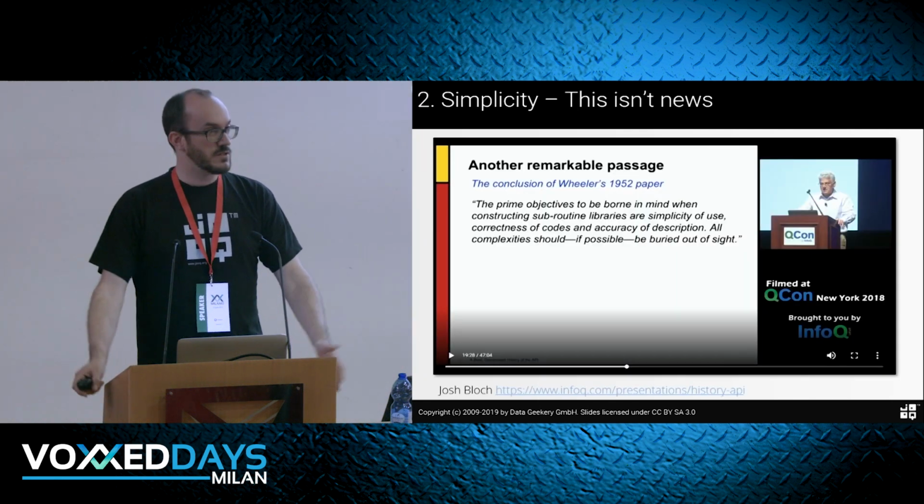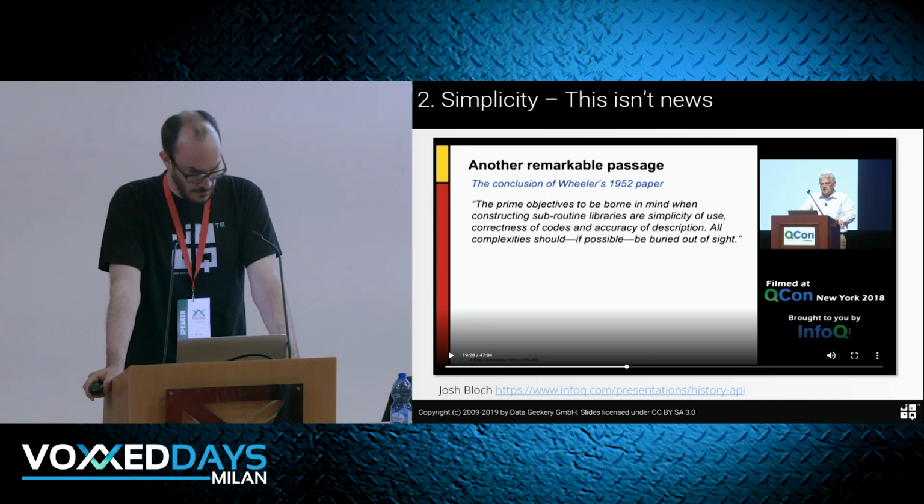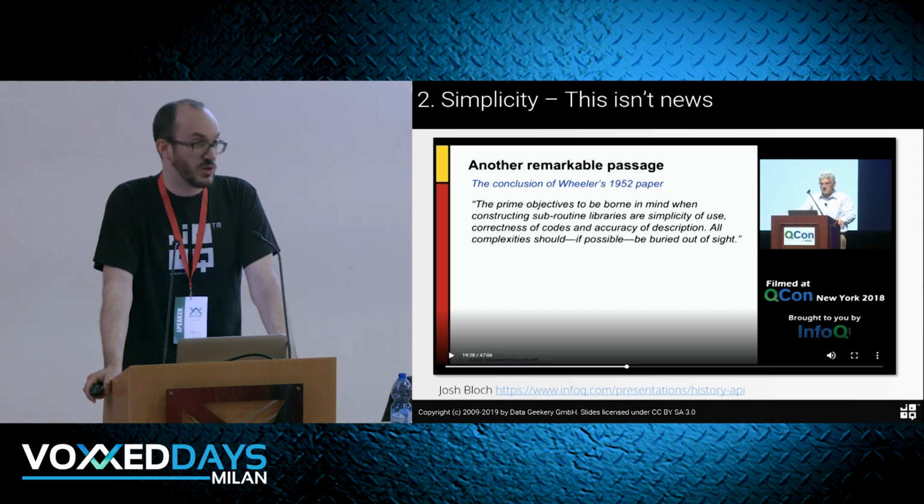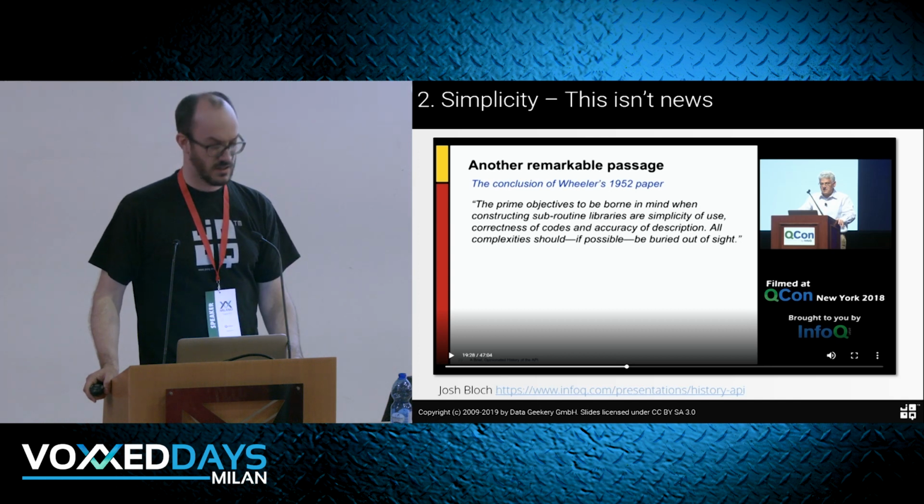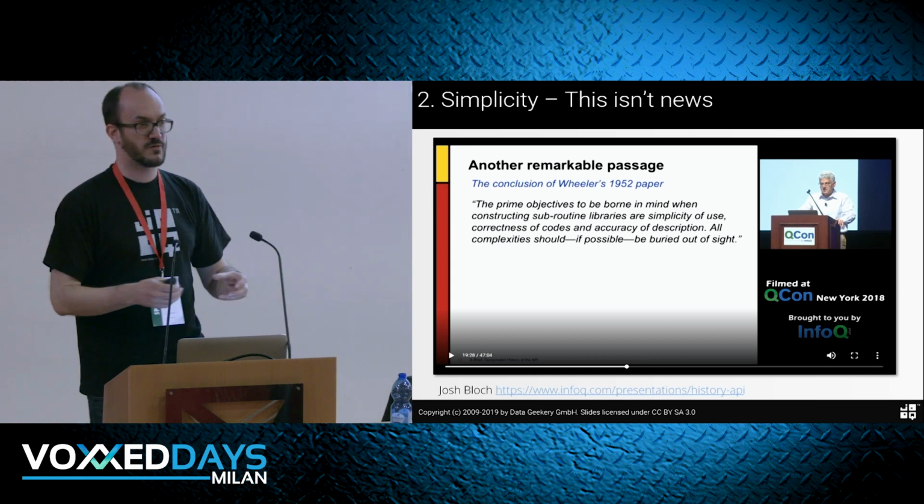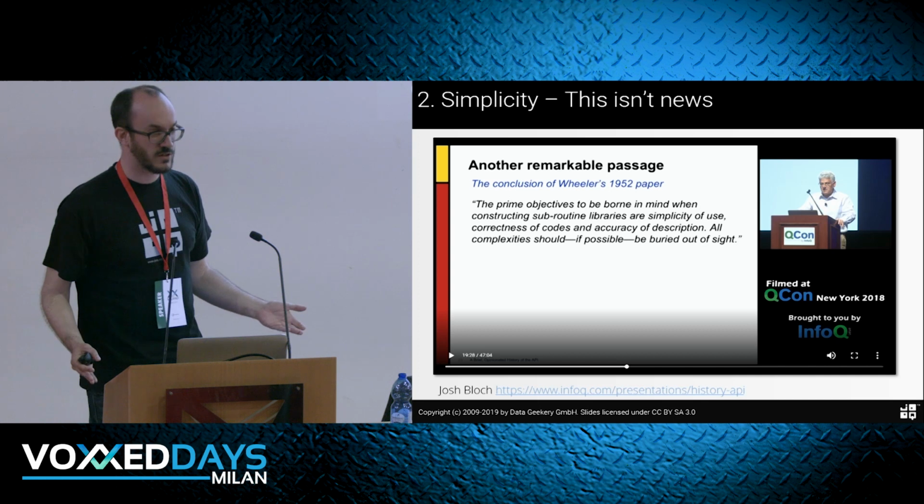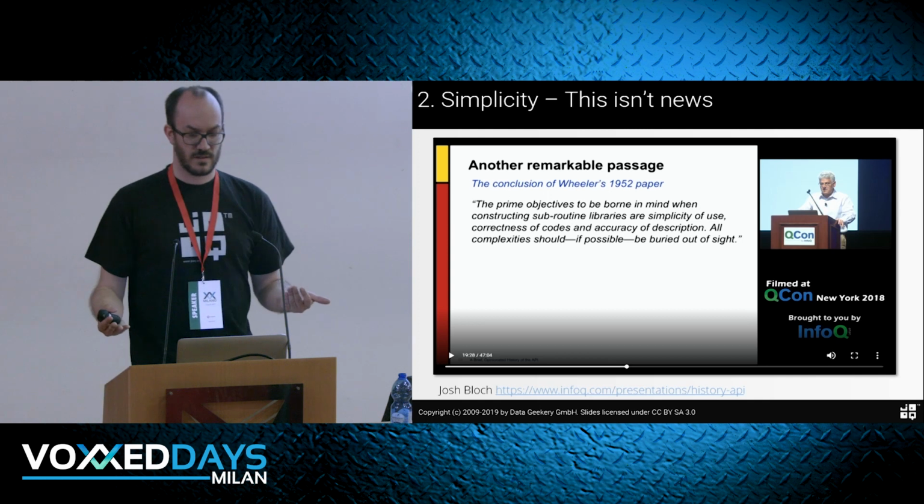This isn't news. We've always known this. I discovered this from a talk by Josh Bloch, and Josh Bloch referenced a quote by Wheeler: "The prime objectives to be borne in mind when constructing subroutine libraries are simplicity of use, correctness of codes, and accuracy of description. All complexities should, if possible, be buried out of sight." And he discovered this right after inventing subroutines in 1952. So before, there was no concept, no name to attach to this concept of a subroutine, of reusable code, and he immediately understood it must be a simple thing to use, because otherwise there's no point in this subroutine.